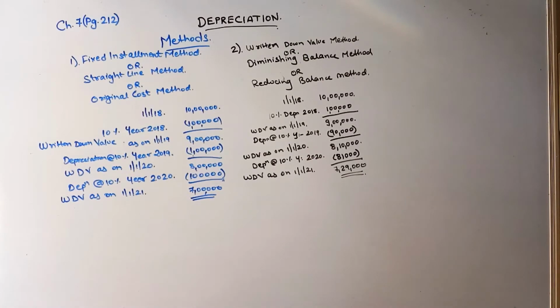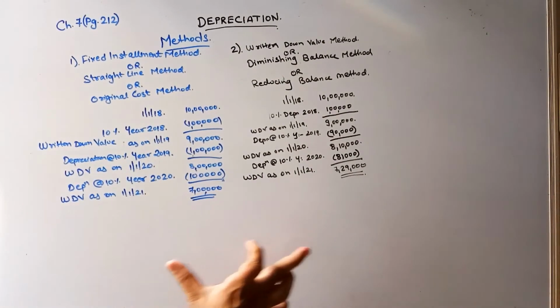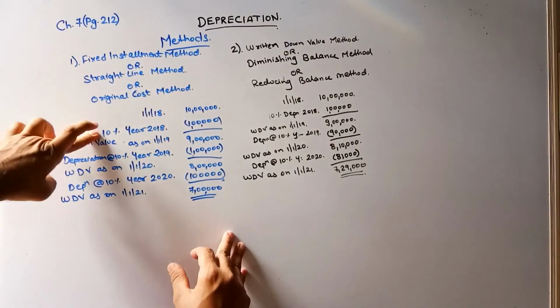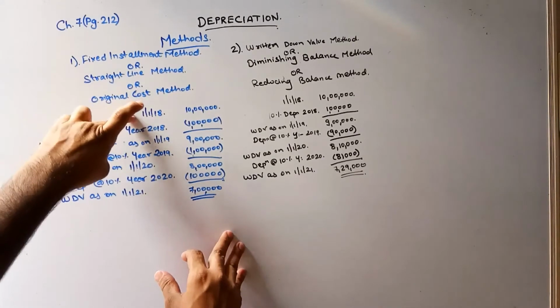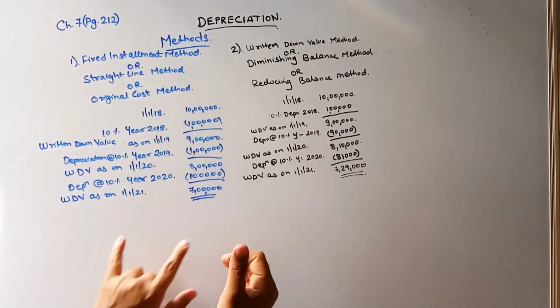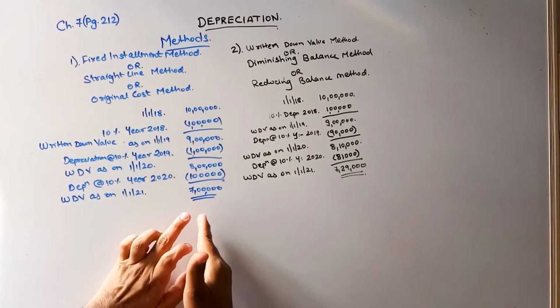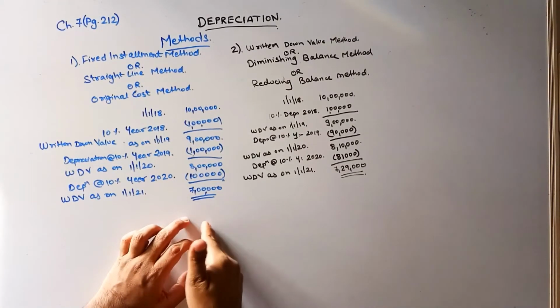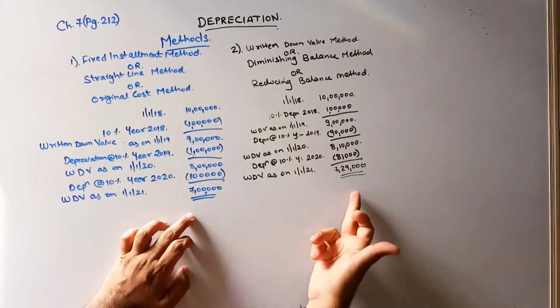See guys, always understand one thing. If I compare these two methods, the rate of depreciation was the same, the date of purchase was the same, and if I want the WDV as on 1/1/21 under both methods, you can see there's 7 lakhs over here and 7 lakh 29,000 over here.